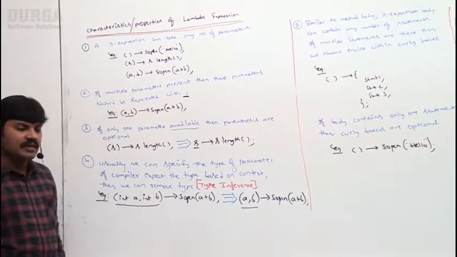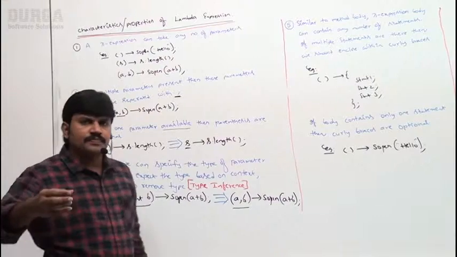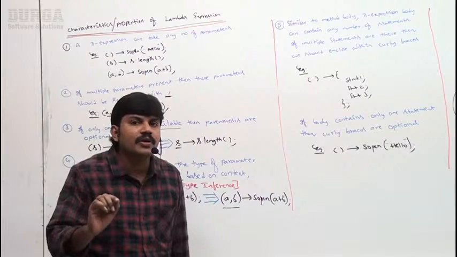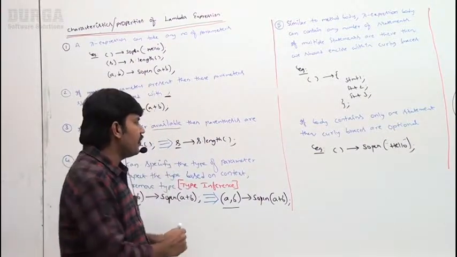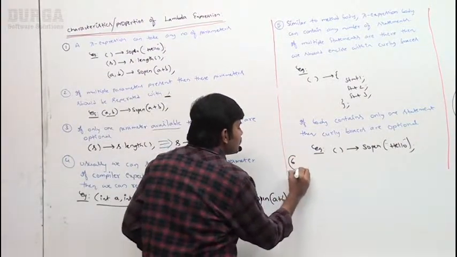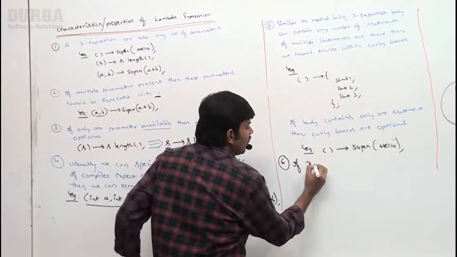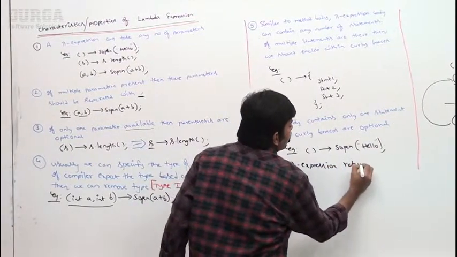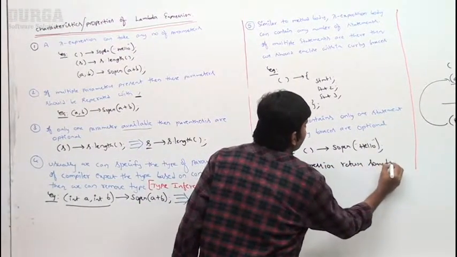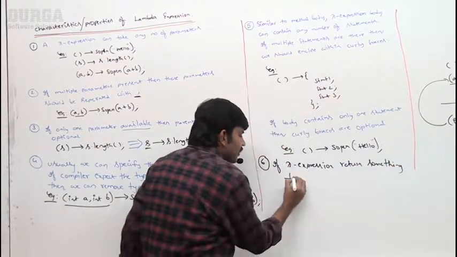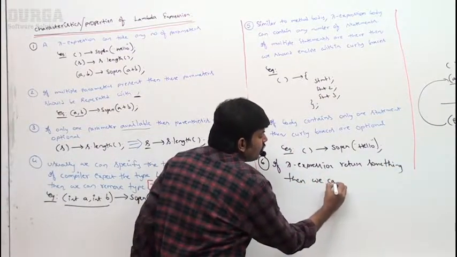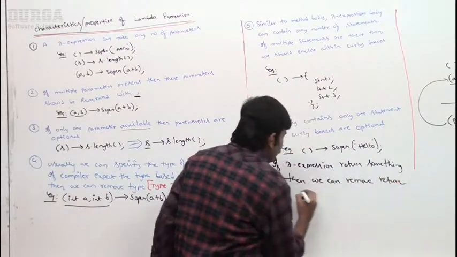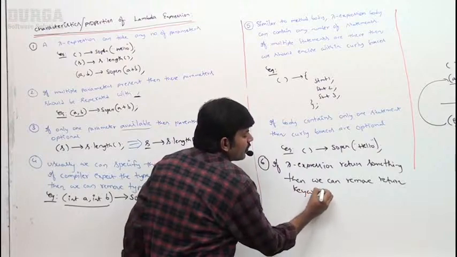Next, if a lambda expression returns something, we are not required to use the return keyword. I will add this sixth property also: if a lambda expression returns something, then we can remove the return keyword, no problem at all.